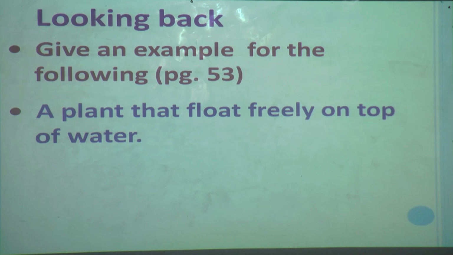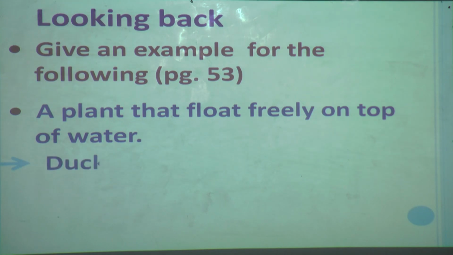Now see, give an example for the following. Here some types are given. We have to give an example of that. A plant that floats freely on the top of water. What is that? Yes, give me the answer. Everybody should try to give the answer. Yes, here is the answer.